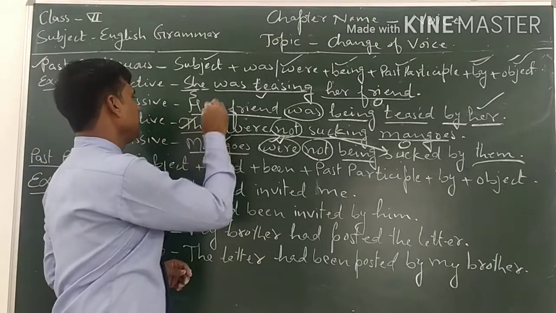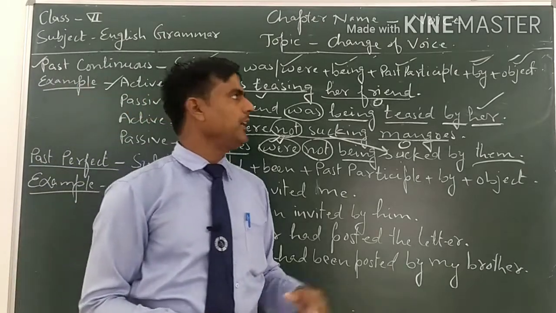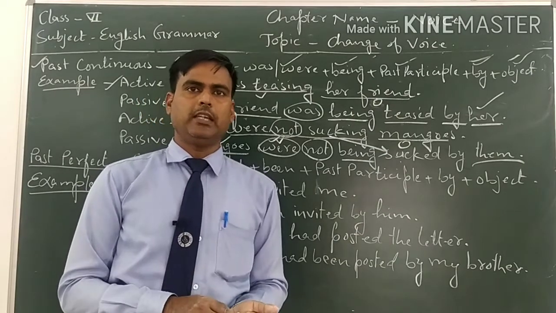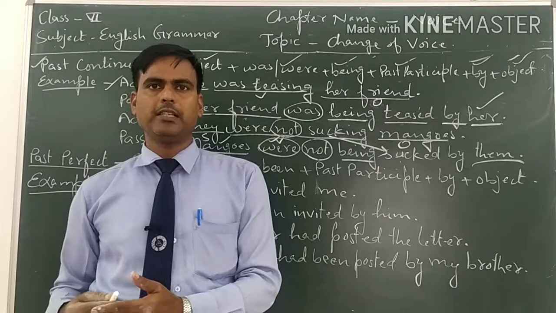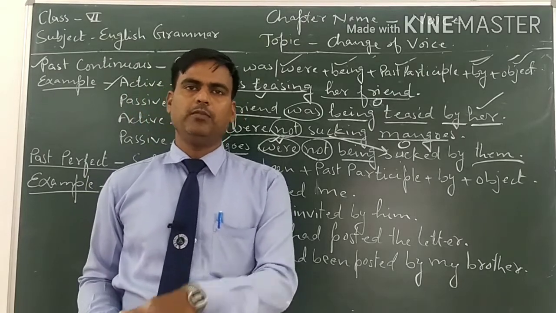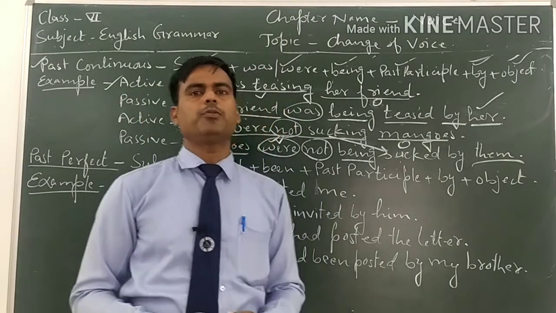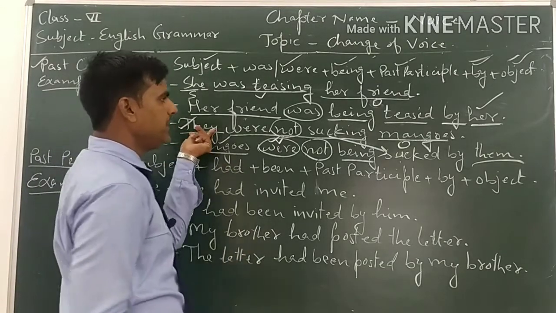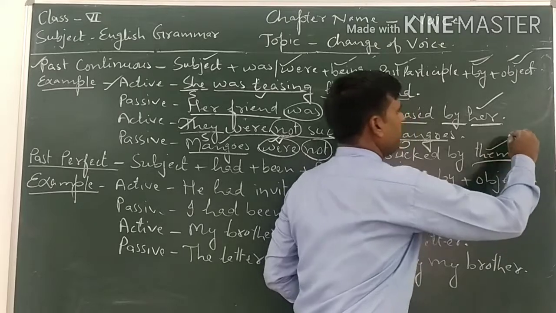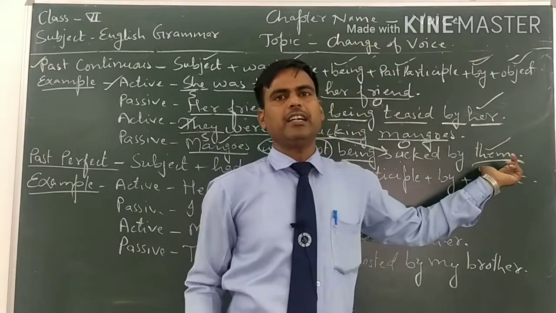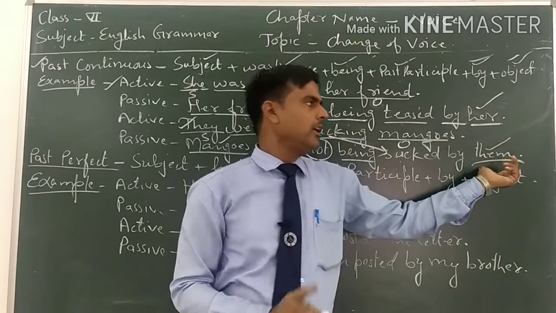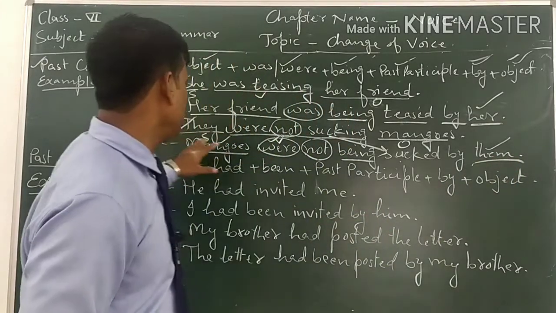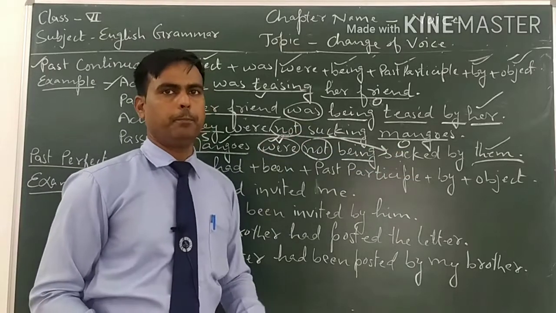Because they is the subjective form of the personal pronoun, and I told you that personal pronouns change according to their place. If they are at the subject place, subjective form will be used. If they are at the object place, objective form will be used. So the subjective form is they, but here we are going to use it at the place of object. It is not the subject. That's why we will not use they here, we will use the objective form of the pronoun. So the objective form of they is them.